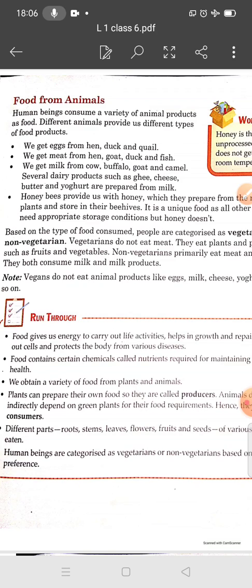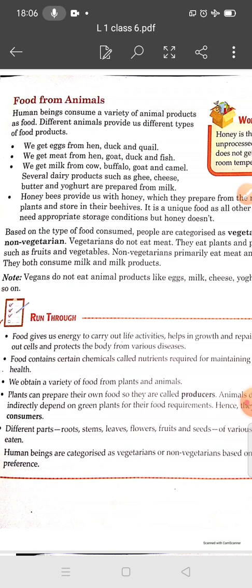Student, if we talk about milk, we get milk from animals also. Cows, goats, and buffaloes are some common animals that give us milk. Do you know what milch animals are? Milch animals are milk producing animals. Milk and its products such as paneer, butter, cream, cheese and curd are commonly called dairy products, and these are prepared from milk.